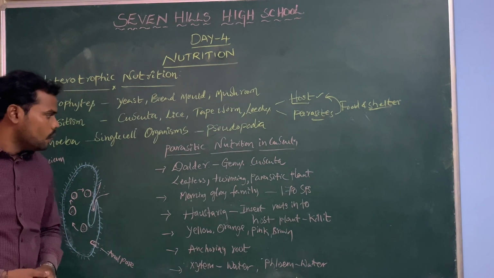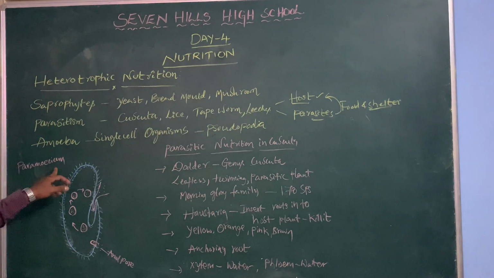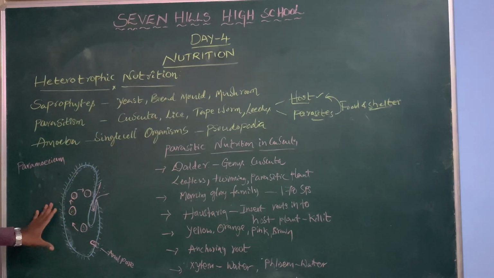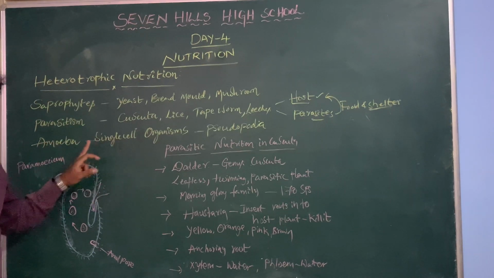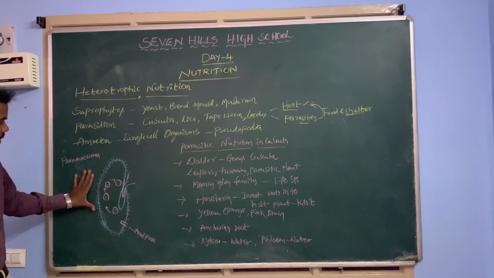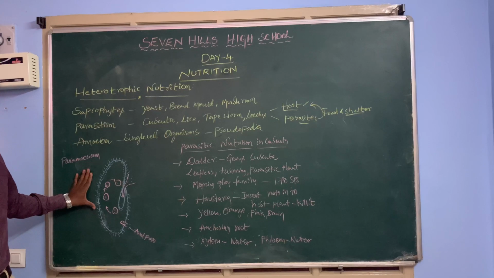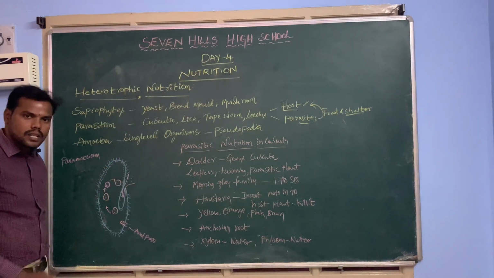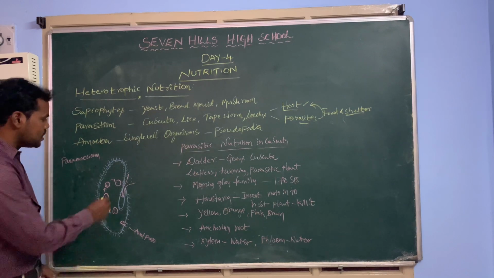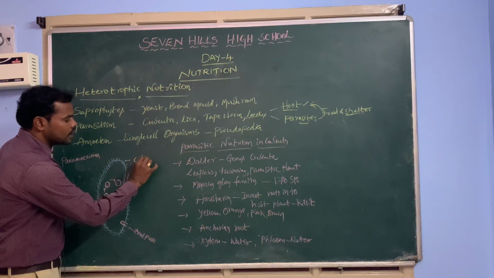For example, we can see it in the paramecium. This is a paramecium. If we observe, amoeba is a shapeless cell, but here it has a definite shape and it is a single cell structure. We can observe that the entire body consists of cilia. These cilia are helpful for moving.